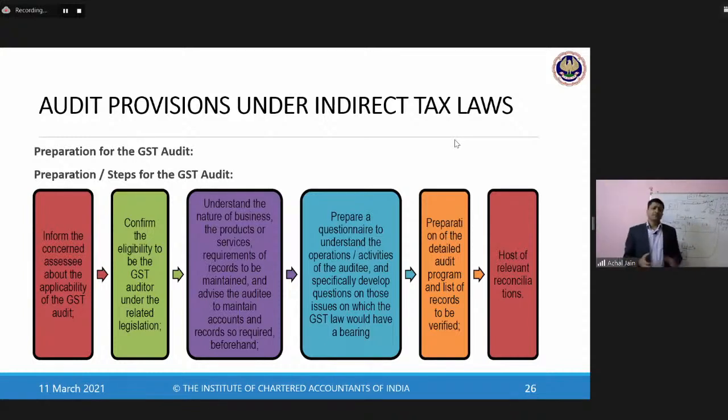For example, let's suppose there are certain transactions of an entity on which GST should have been paid, but the management has not considered paying GST on those transactions. Why? Because as per their view, GST is not applicable on them.